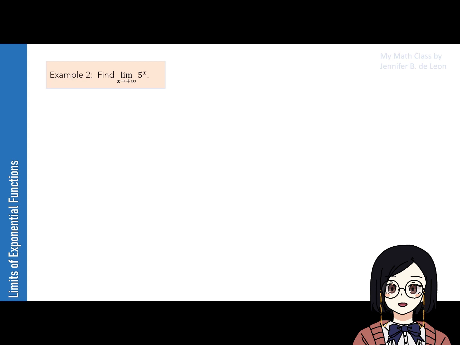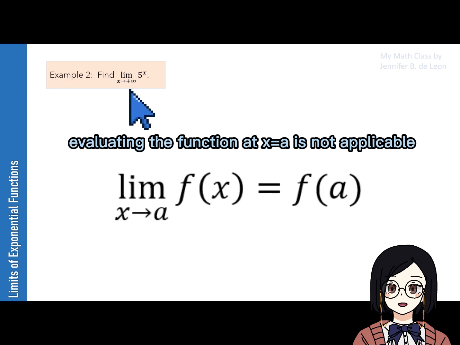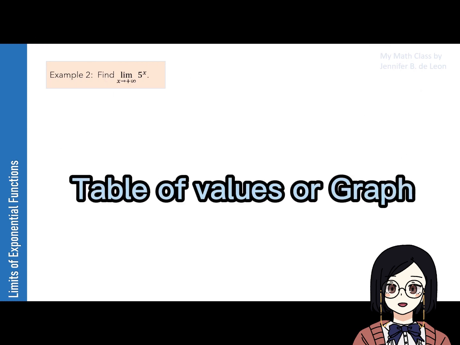Let's take a look at example number 2. Find the limit of 5 raised to x as x approaches positive infinity. Now, since the value to which x approaches is positive infinity, we cannot substitute positive infinity to x. So we have to find out the value which the function approaches through a table of values or graph.